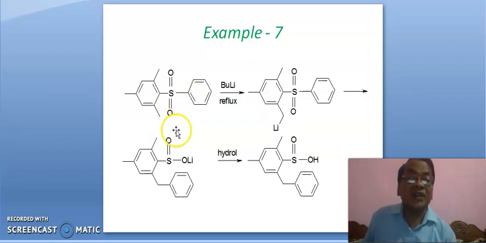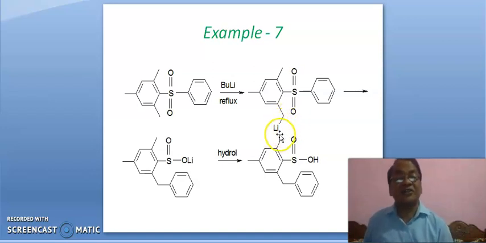If it is CH2 negative, then lithium will be there. Okay, you can write CH2 negative or like this.